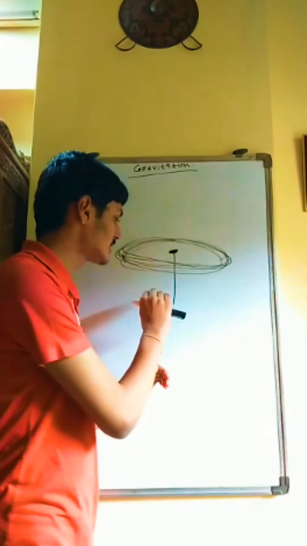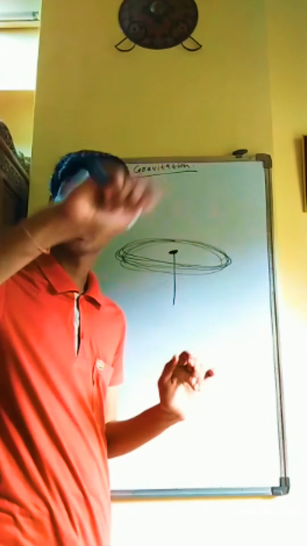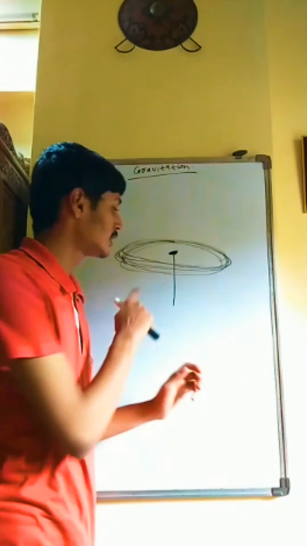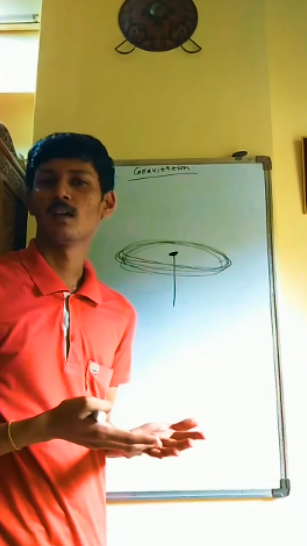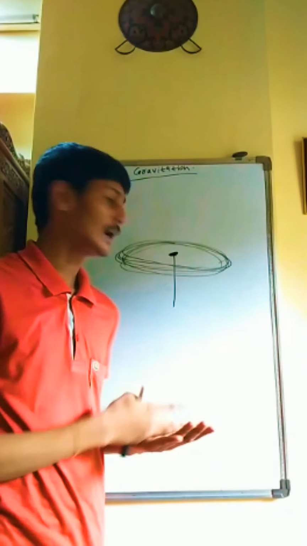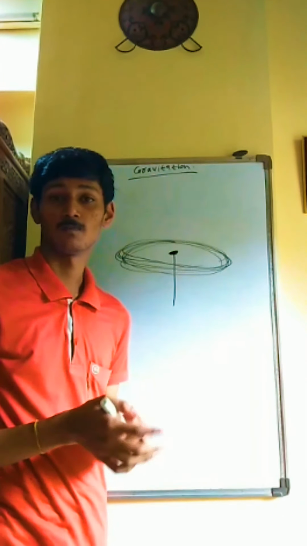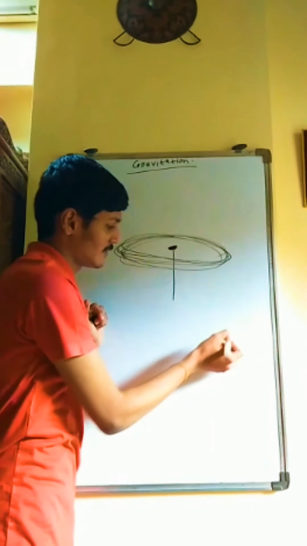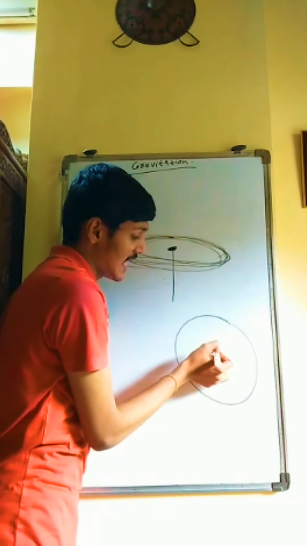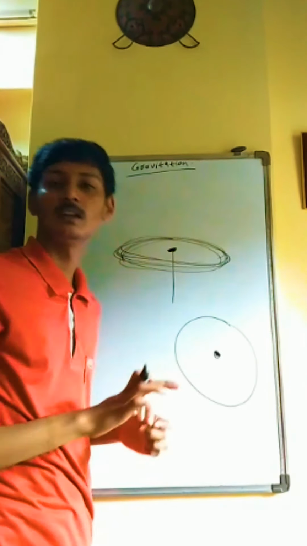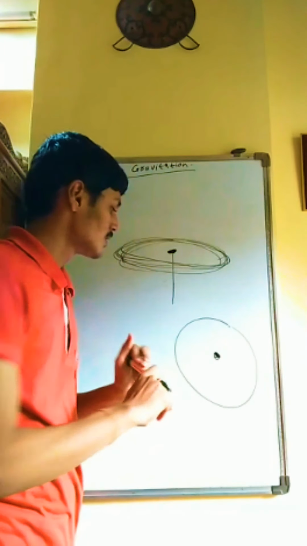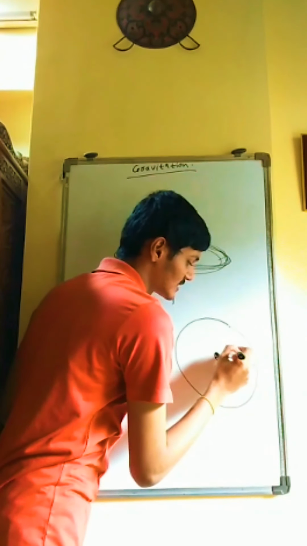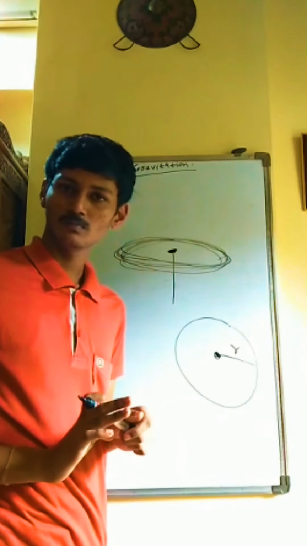Now, if it is kept constant, meaning after equal time you keep it moving, it will be called uniform circular motion. And if it doesn't move in equal time, it is called non-uniform circular motion. Now, if we see this from the above angle, we see that this is the circle and the stone is exactly in the center of the circle. So this becomes the radius r of the circle.